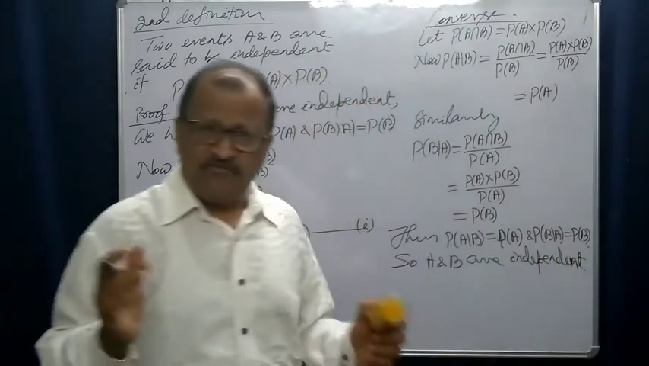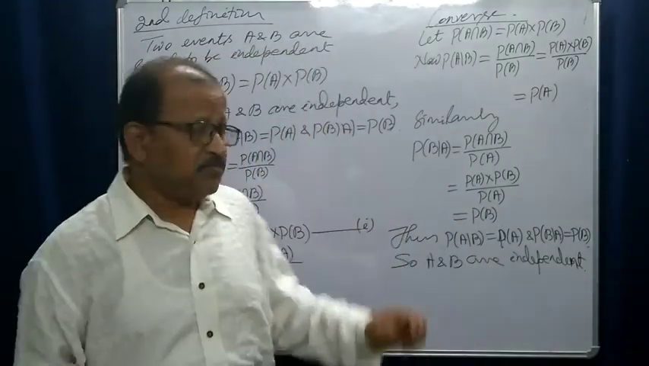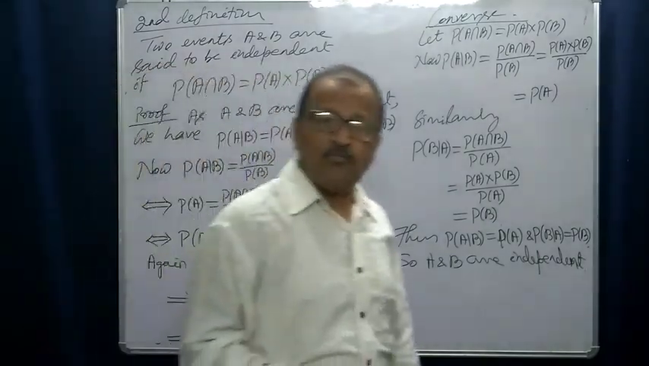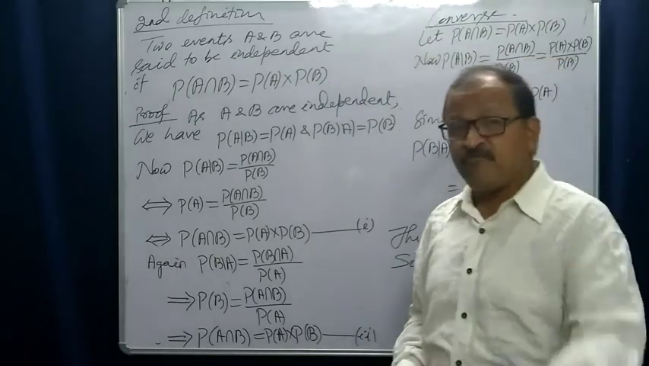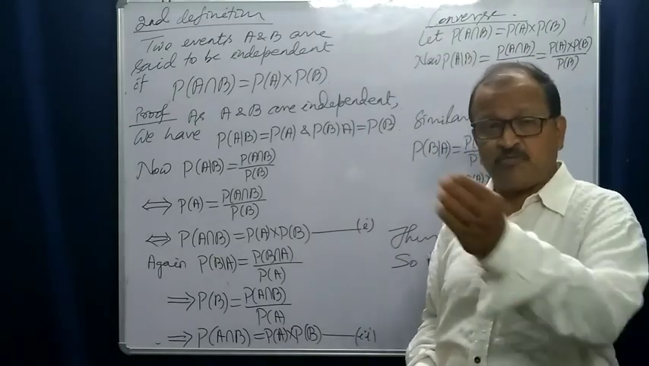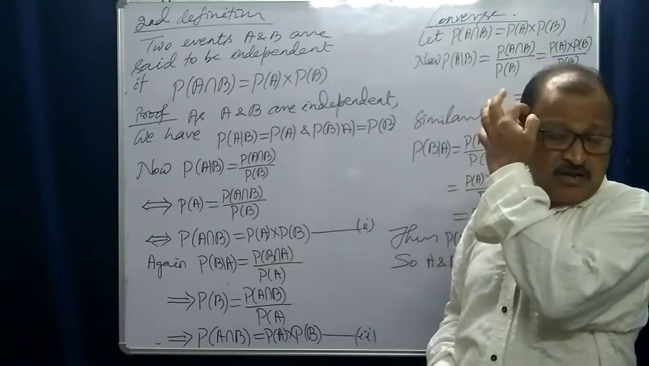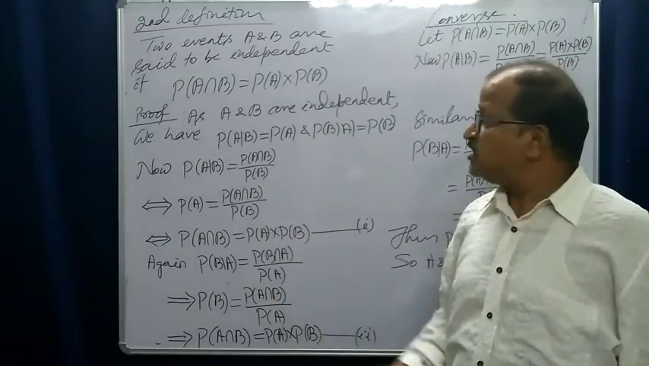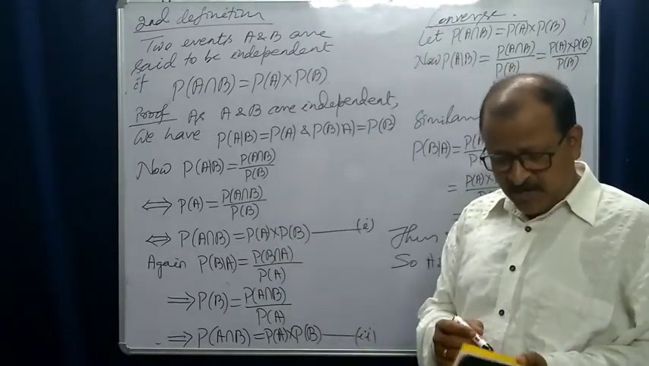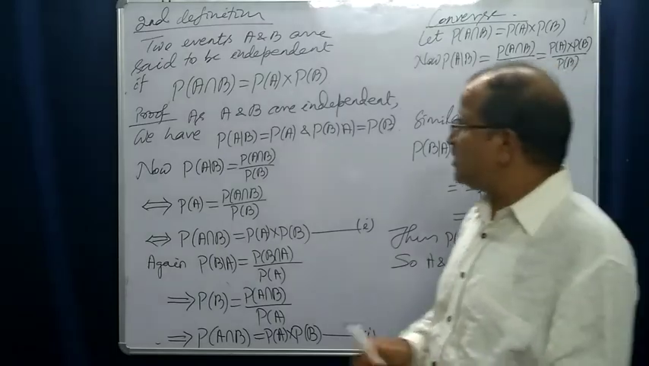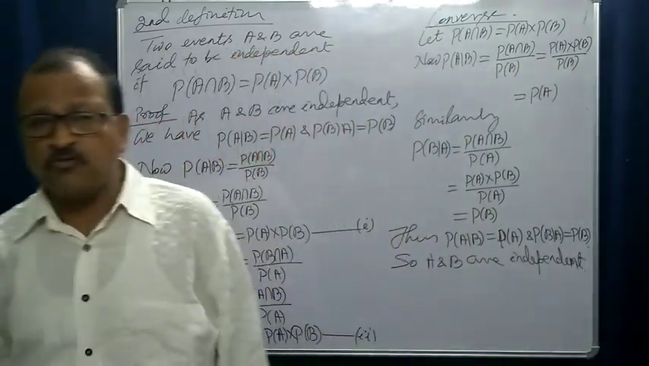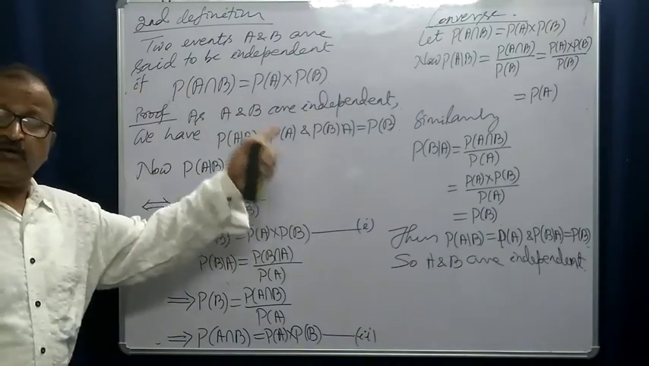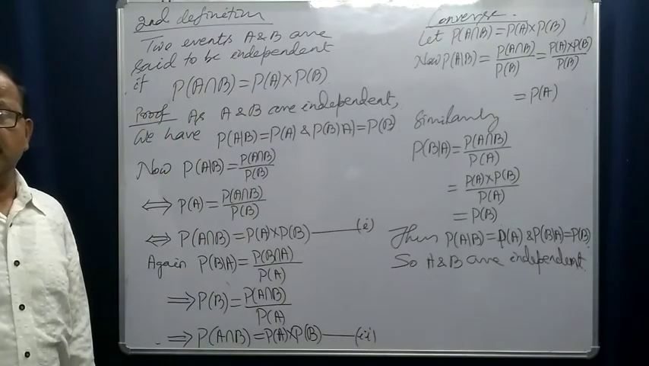Right? So if A and B are two independent events, then probability of A intersection B must be equal to probability of A into probability of B. And if you know that probability of A intersection B is equal to probability of A into probability of B, then A and B will be independent. So in both ways we can use this definition. To prove that A and B are independent, we can show that probability of A intersection B is equal to probability of A into probability of B, and similarly if it is given, we may conclude that A and B are independent. Okay?